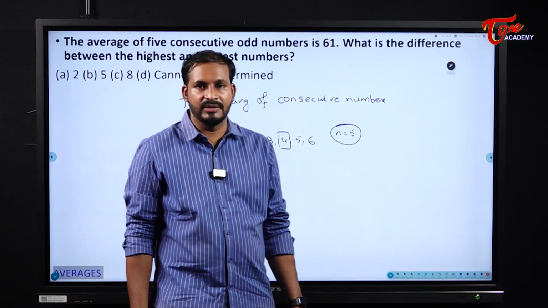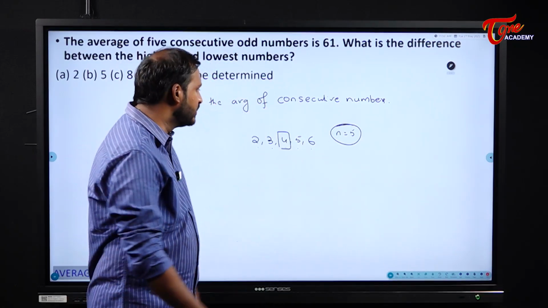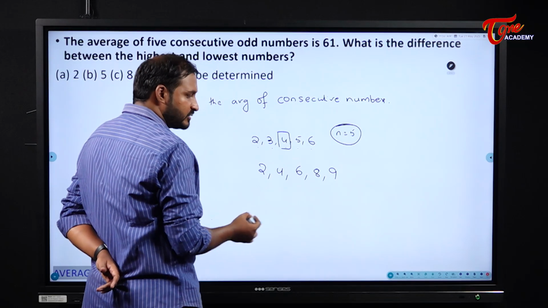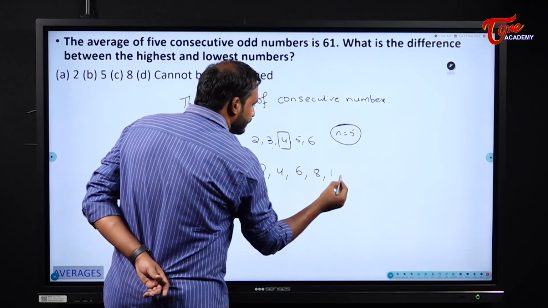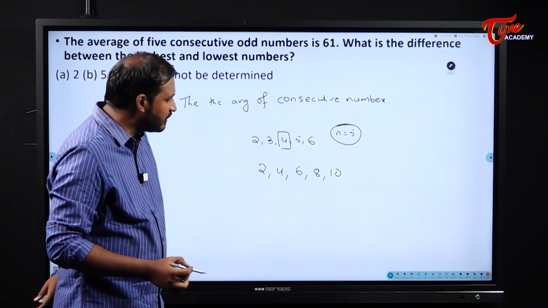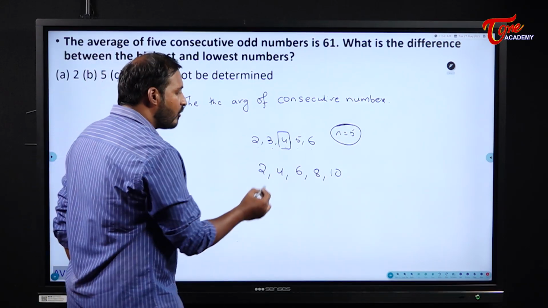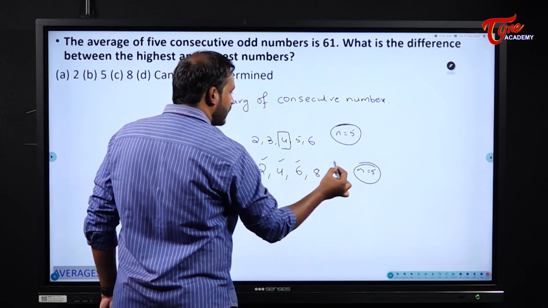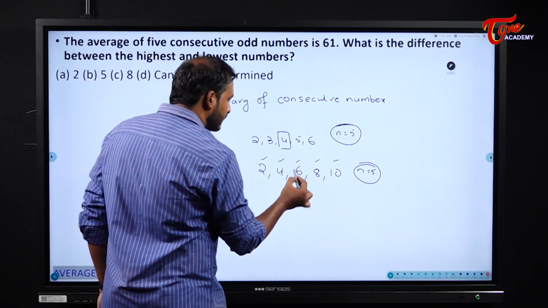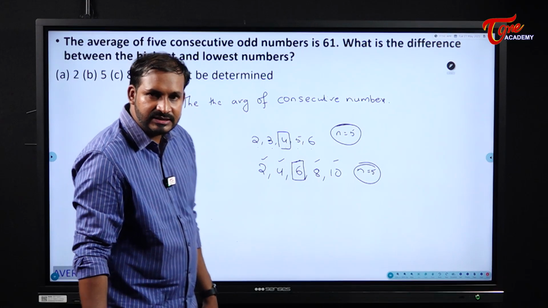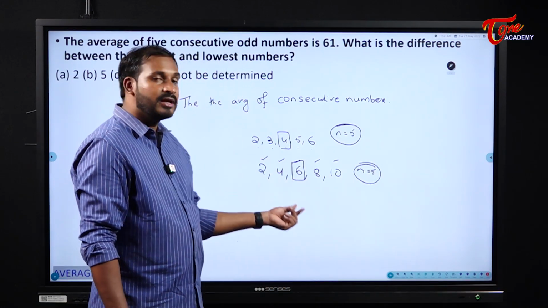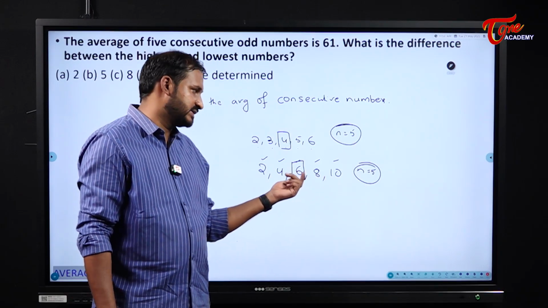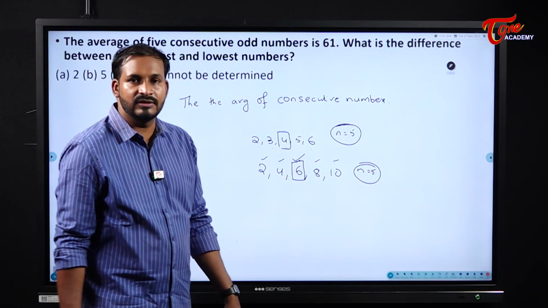Not only for consecutive natural numbers, but also for consecutive odd numbers and consecutive even numbers. For example, if I have 2, 4, 6, 8 and 10. These are all consecutive even numbers, right? So how many numbers are there? 5 in number, which is odd: 1, 2, 3, 4 and 5. So that means the middle one. In 5 observations, what is the middle observation? The middle observation is 5 plus 1 by 2, or else directly we can say 3. So the third observation here is 6. So 6 will be the average.